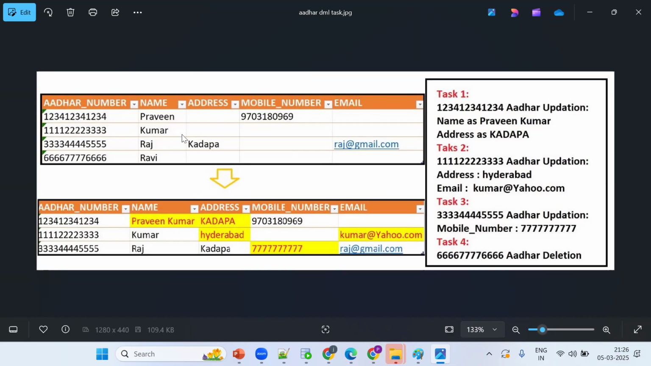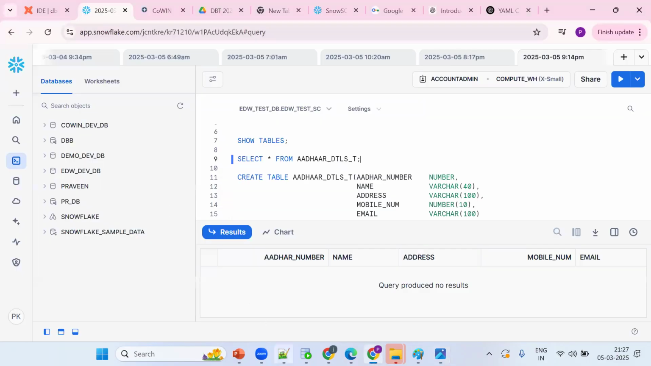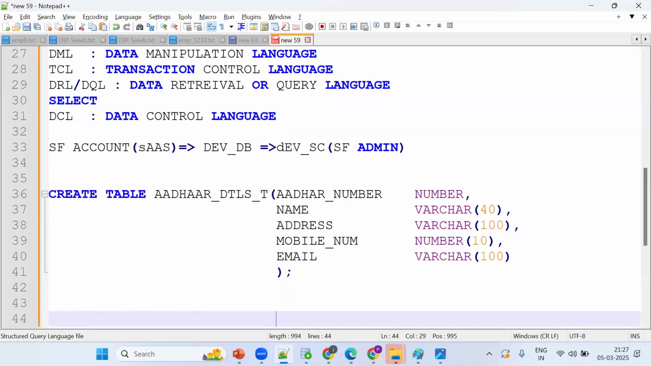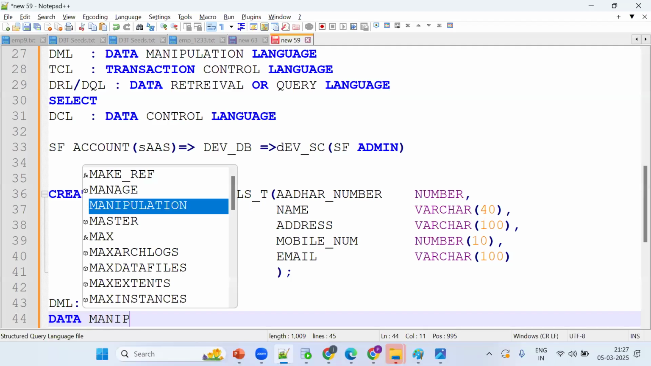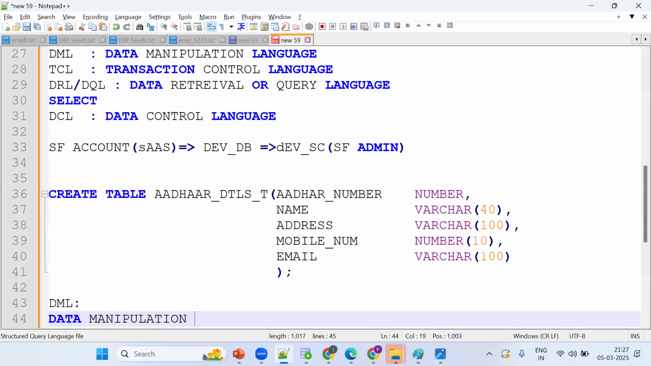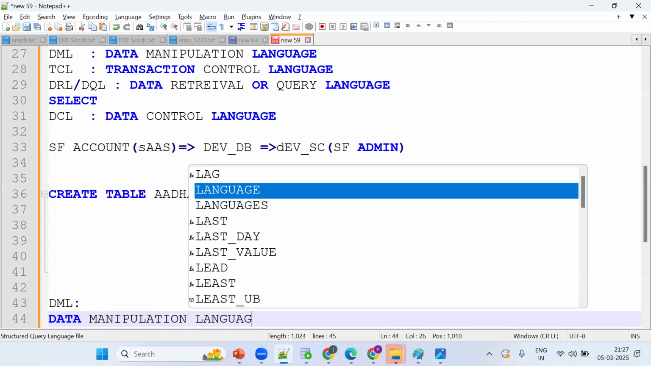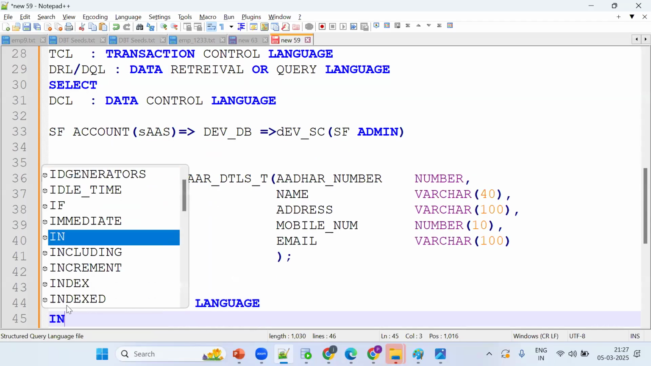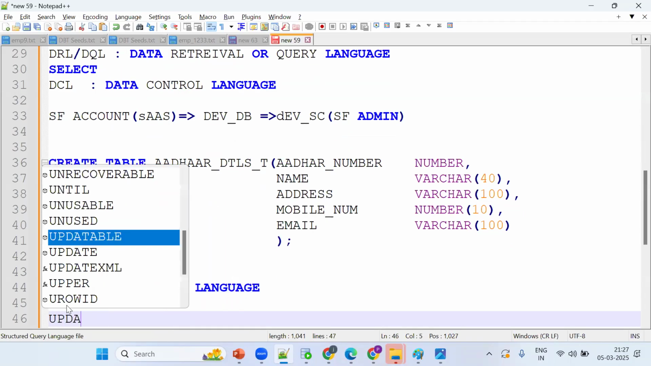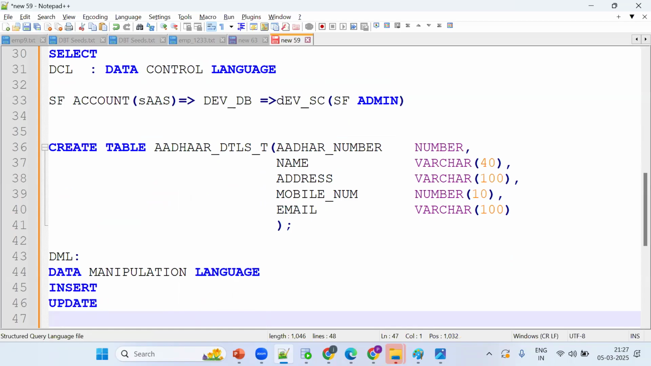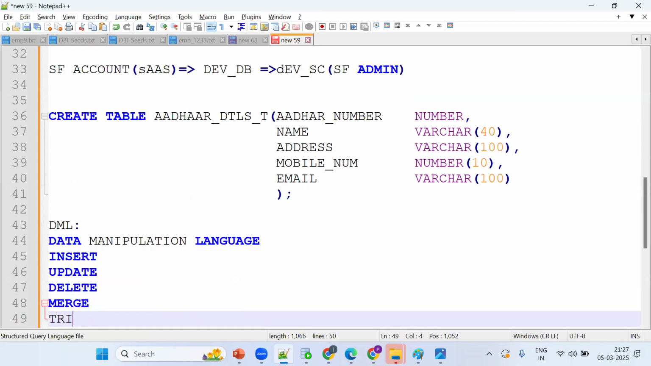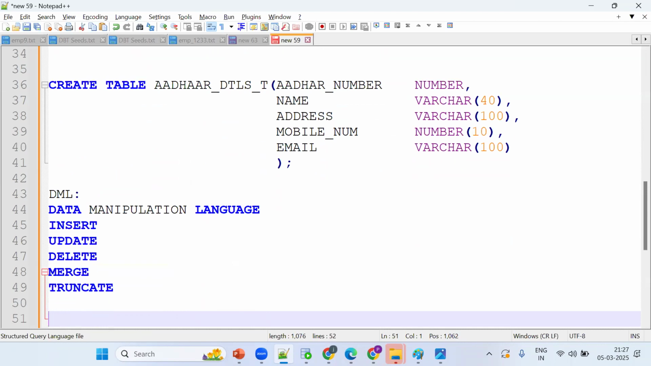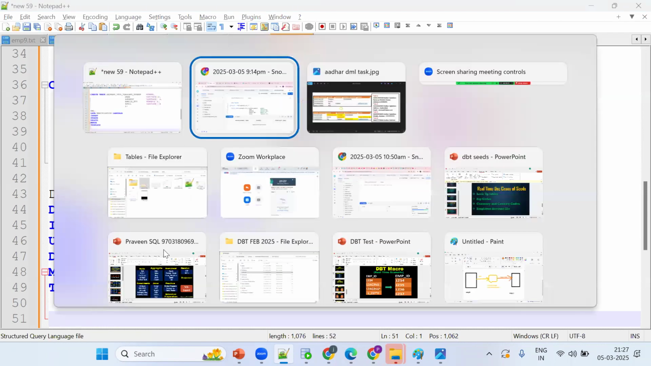Now I want to populate the data. How to populate the data? By using what command? By using DML, that is data manipulation language. So step by step we need to go. Don't be in a hurry, buddy. Data manipulation language. What are the commands? Insert statement, update statement, delete statement, merge, and truncate. Insert, update, delete, and merge.